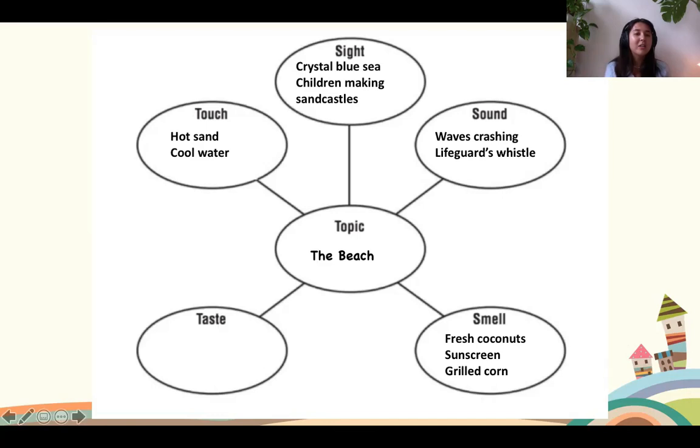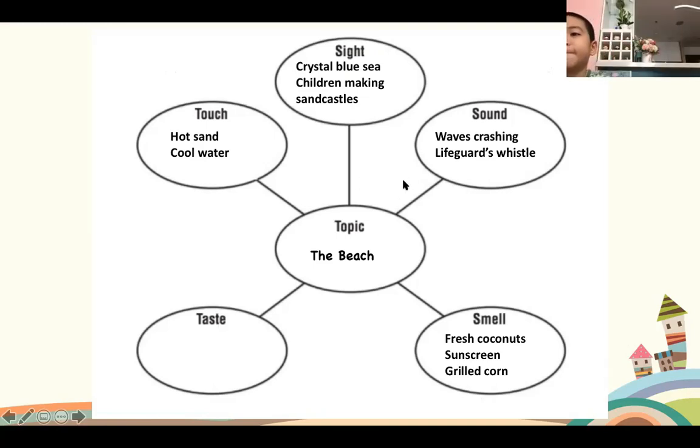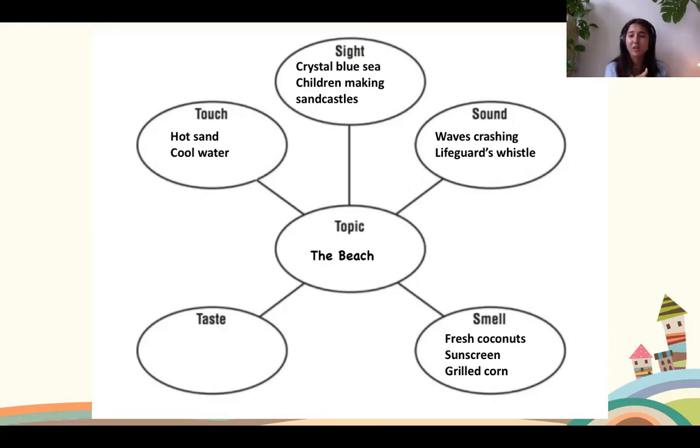Okay, what can you taste at the beach? Kwang Ming, go ahead. The salt sea. Good job. The salty water. Sometimes when you go swimming in the sea, you accidentally swallow a lot of salt water and it's not very nice. So, yeah, that's definitely something we can taste at the beach.